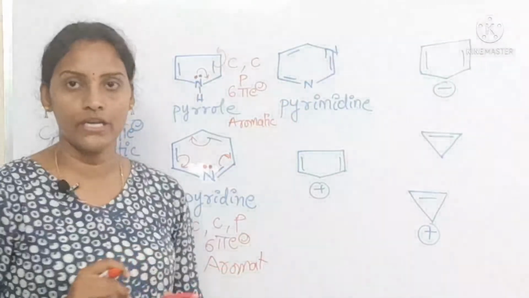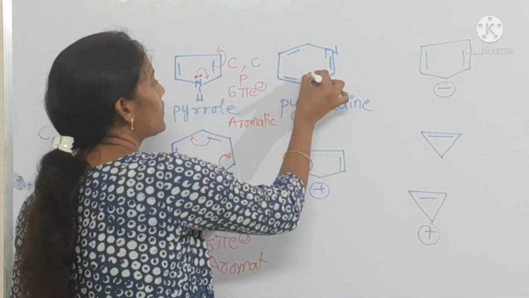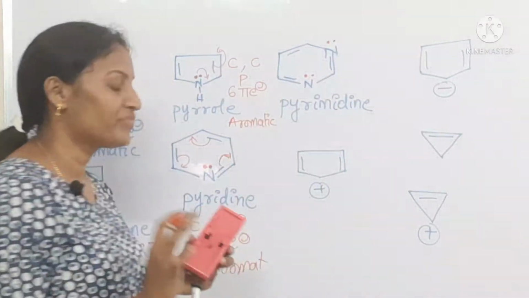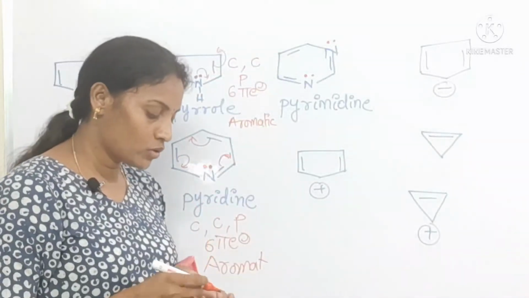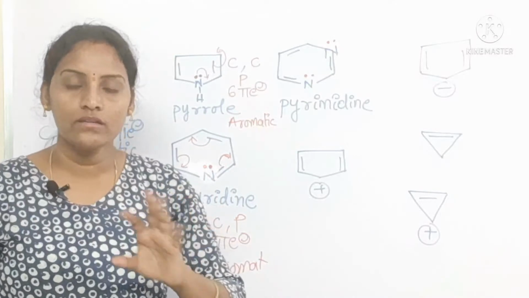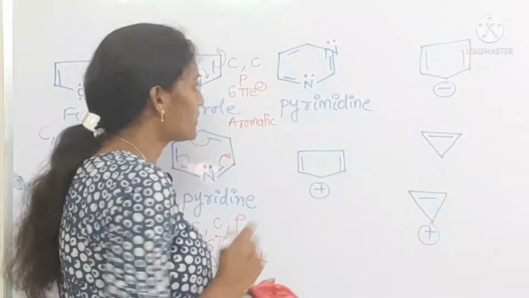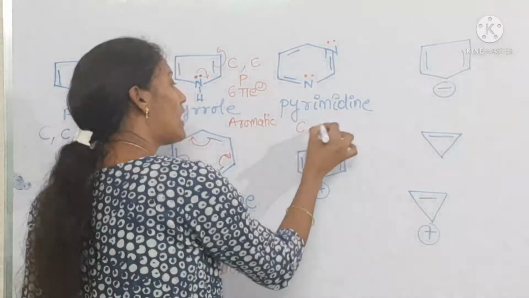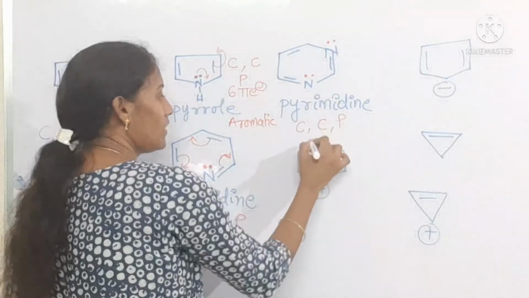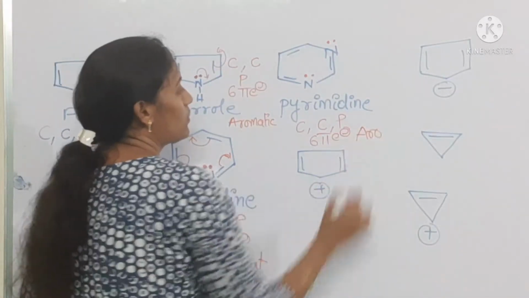Coming to pyrimidine. If you go to pyrimidine, nitrogen also has 1 lone pair. This nitrogen also has 1 lone pair. See, here also these 2 lone pairs are not involved in delocalization. Only pi electrons are involved in delocalization. So conjugated, cyclic, planar, and it has 6 pi electrons. It is also an aromatic compound.